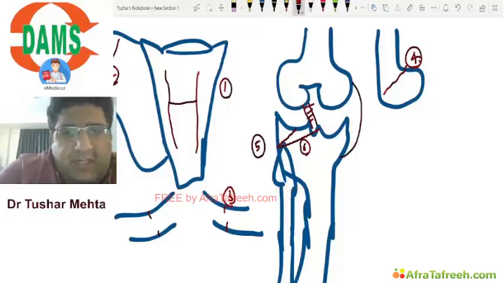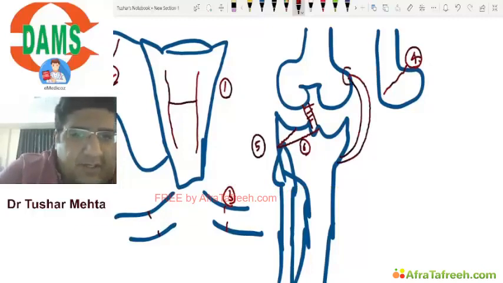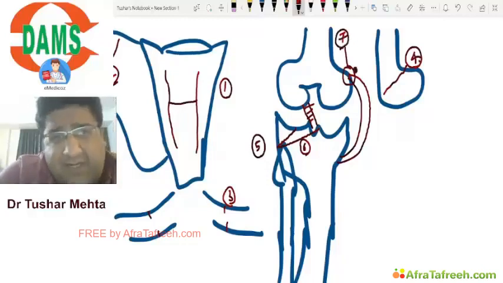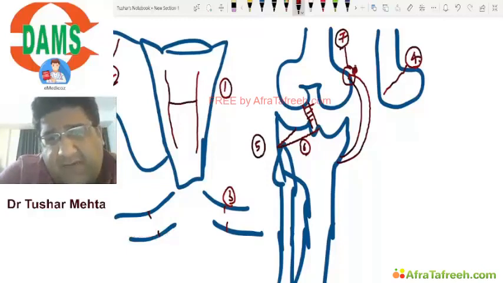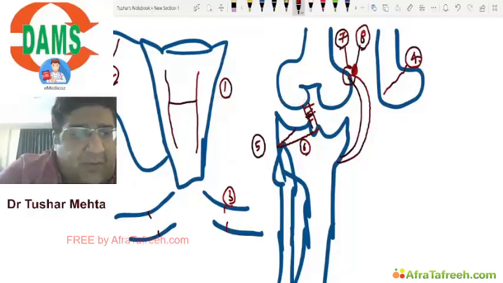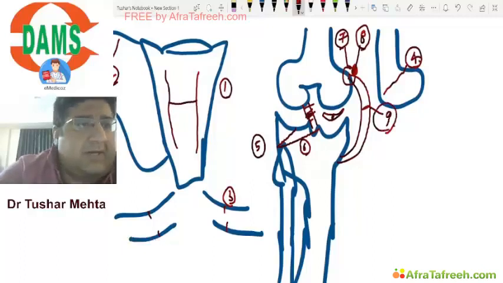There is a medial collateral ligament. If it is avulsed from here, we call it Stieda's fracture. If there is bleeding from there and that hematoma becomes ossified and calcified, then there is an ectopic bony spicule over there, and that is what is called Pellegrini-Stieda disease. If there is an injury to ACL, an injury to medial meniscus, and an injury to MCL, that is what is called O'Donoghue's unhappy triad.